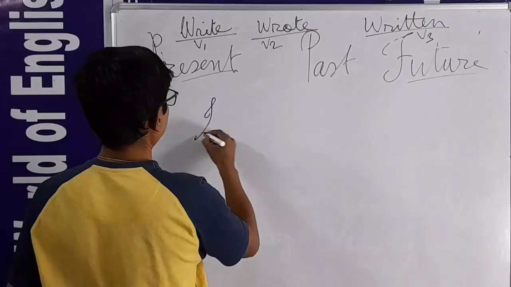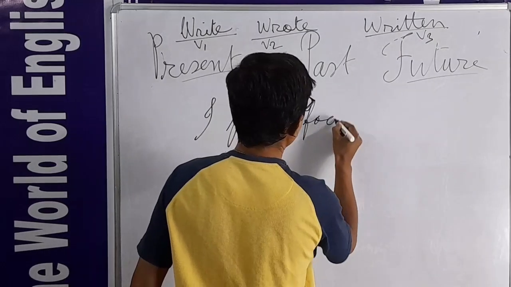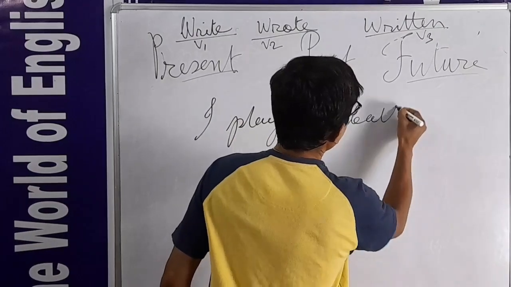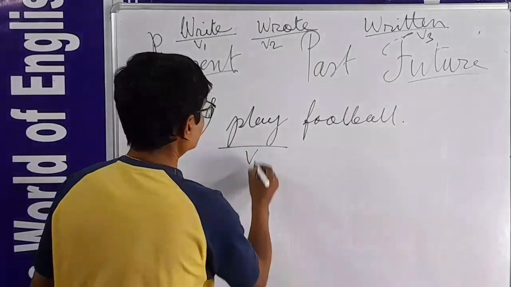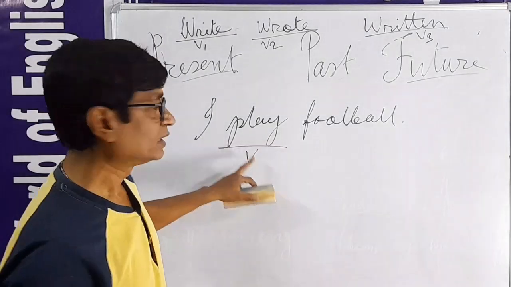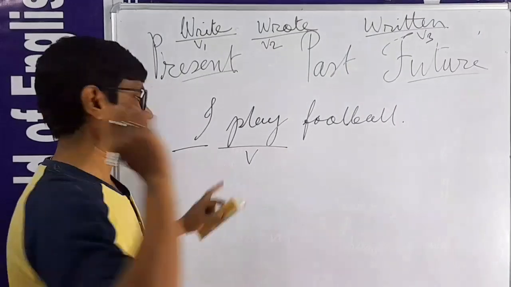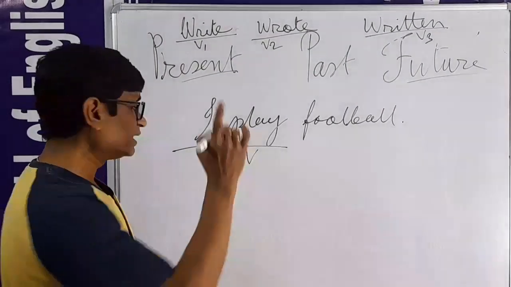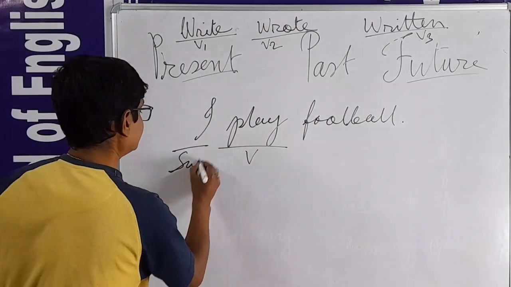I play football. Okay. Here one thing is clear. Play means verb. And who is doing the work? I. So the doer is always called the subject. Here the doer is I, that is the subject.